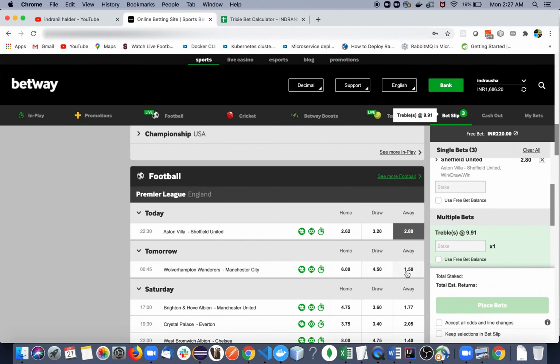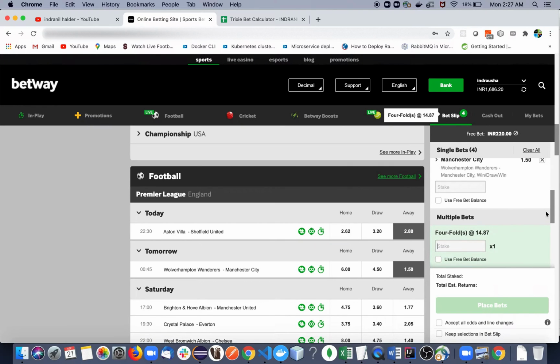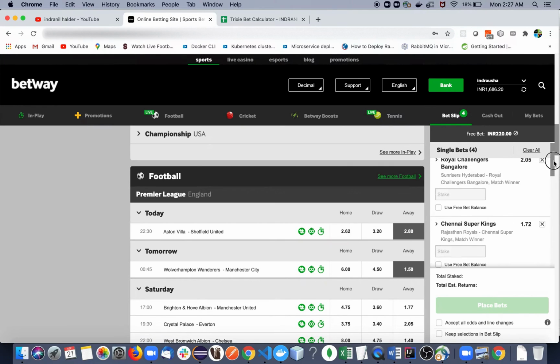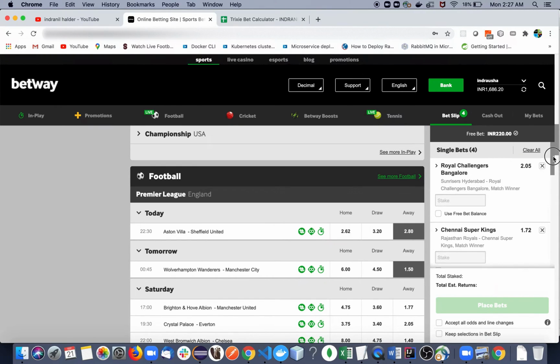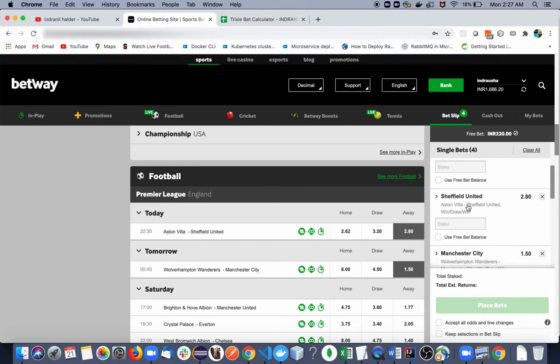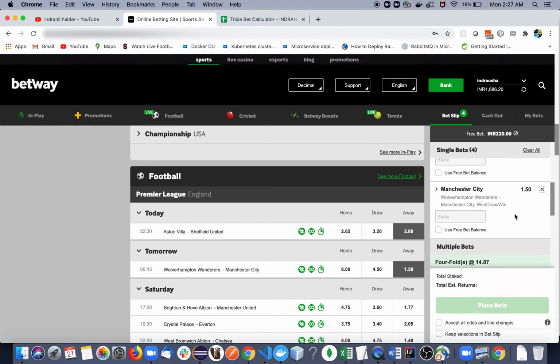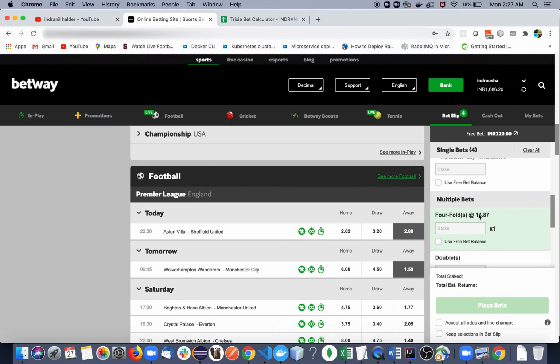And then Wolves versus Man City, we have selected Man City to win. So now we have four different events, right? You can see four different events. This is one, this is two, this is three, this is four. Okay. So now you have that option, fourfold.